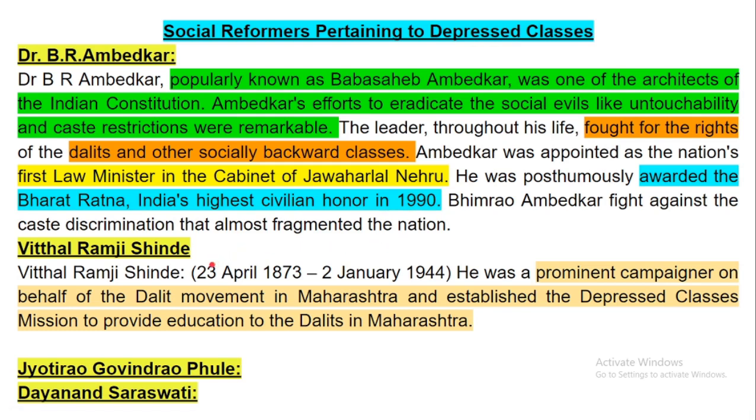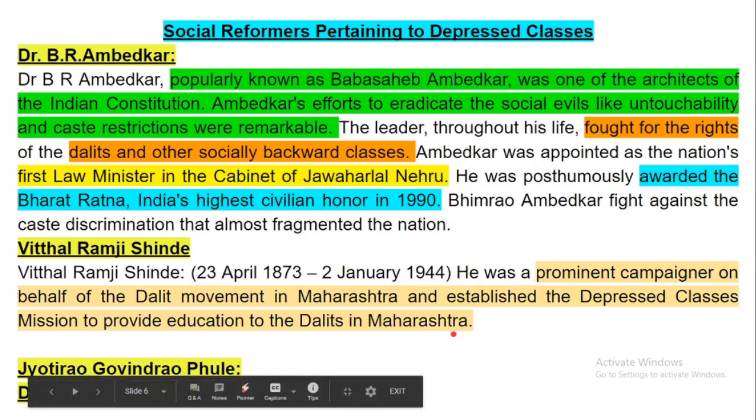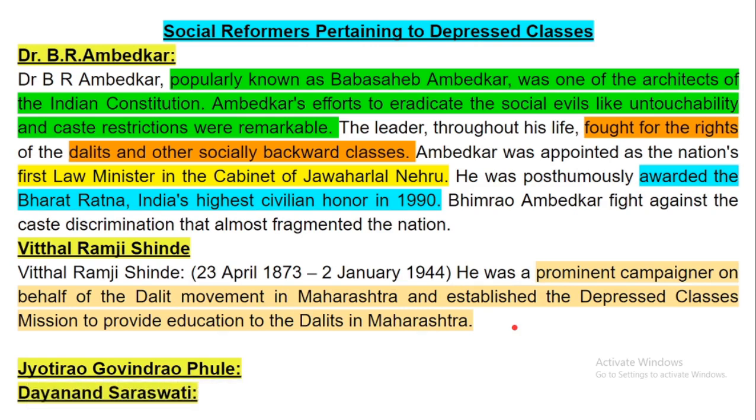Now Vitthal Ramji Shinde, born in the year 1873 and died in the year 1944. He was a prominent campaigner on behalf of the Dalit movement in Maharashtra and established the Depressed Classes Mission to provide education to the Dalits in Maharashtra.